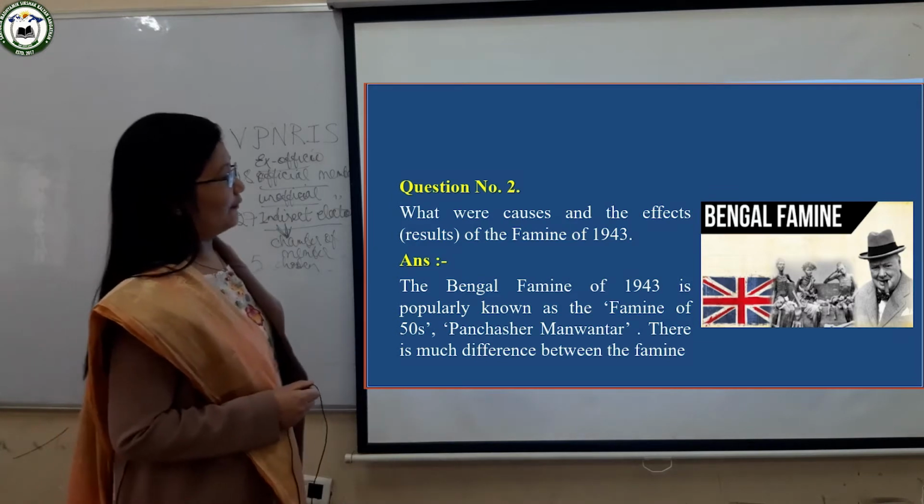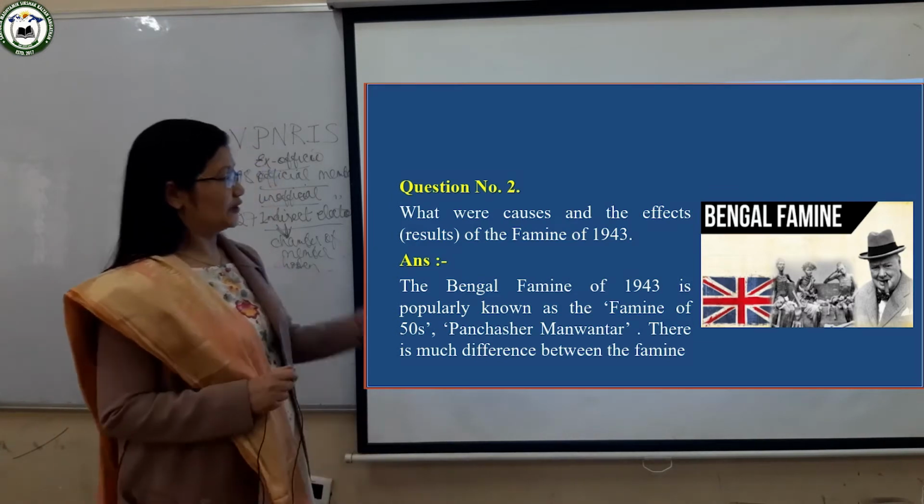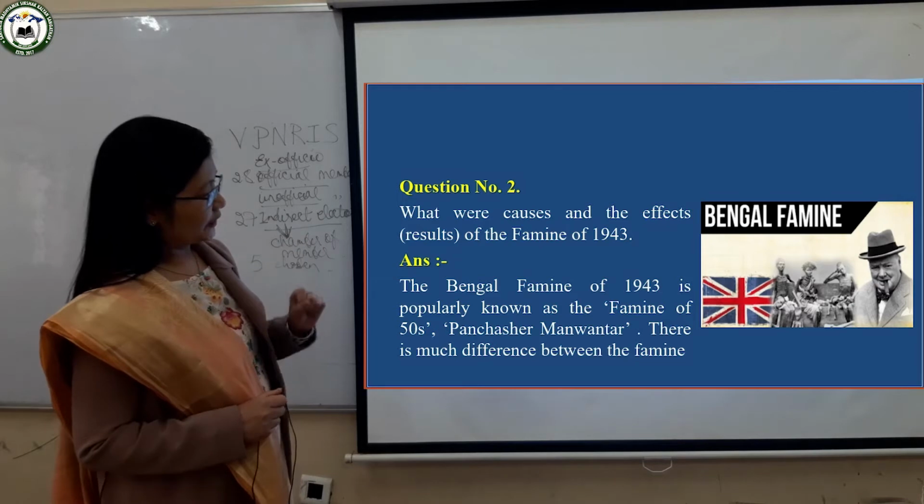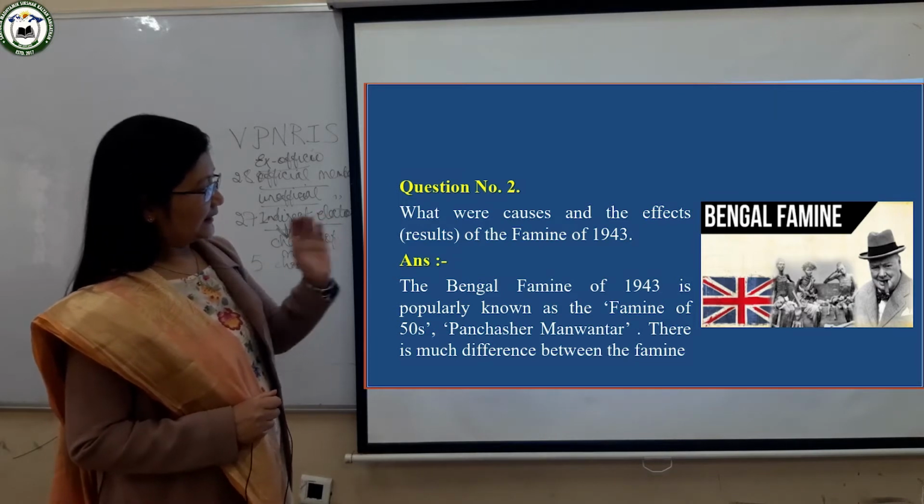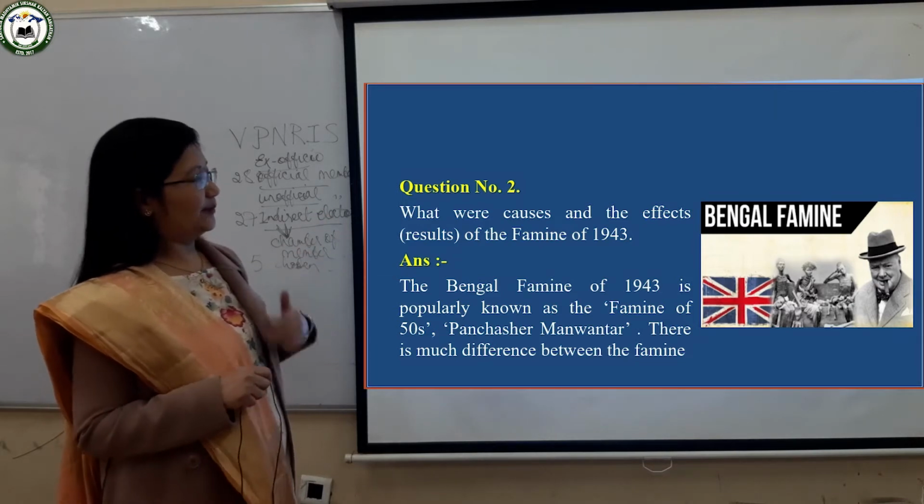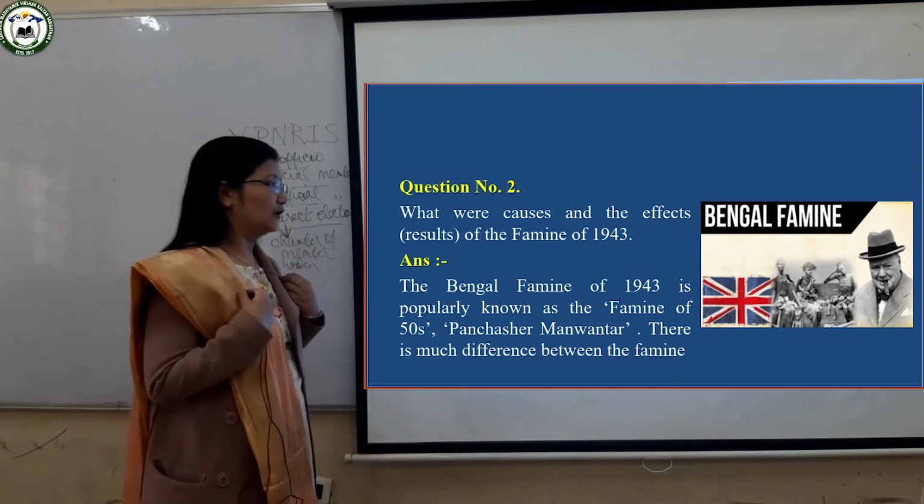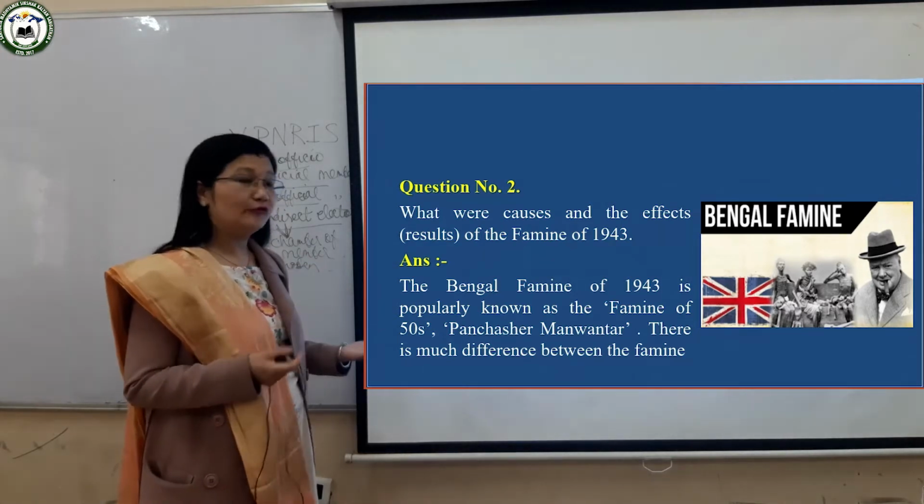You can see the picture there. That is the picture of Winston Churchill. And in the middle, you can see people reduced to bones. That means they had no food because of famine.